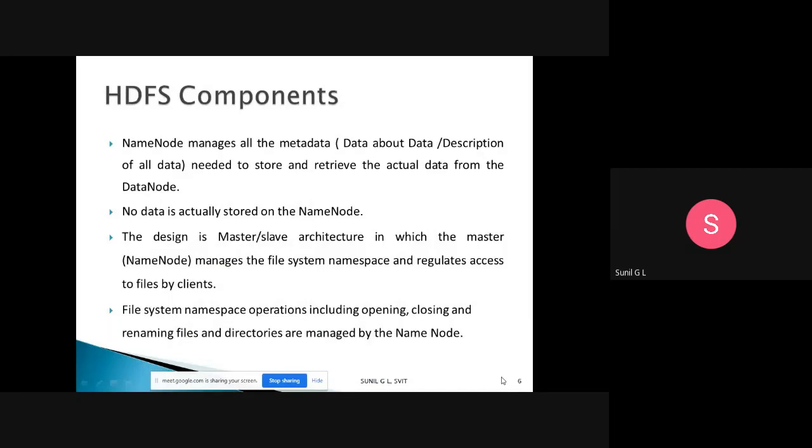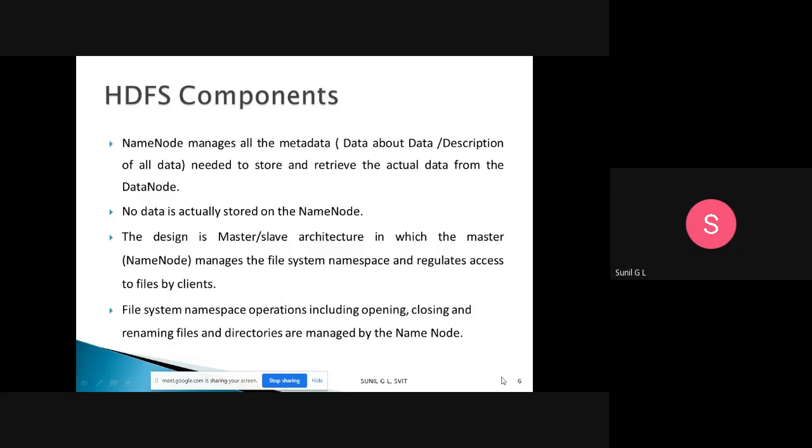Okay, so here the name node contains the metadata, the data node contains the actual data, and the name node doesn't contain any data. No data is actually stored in the name node. So here we have a master-slave architecture. In that, the master is the name node.